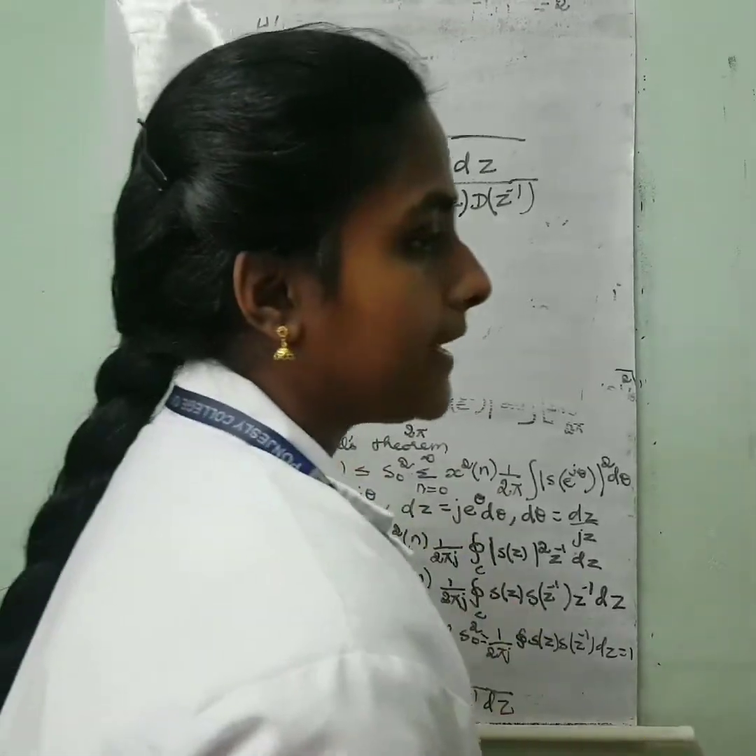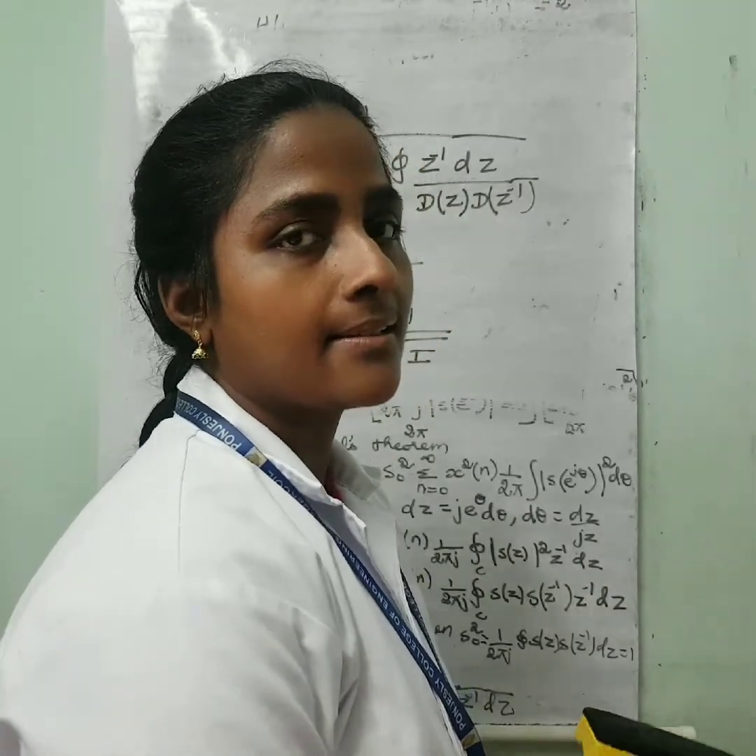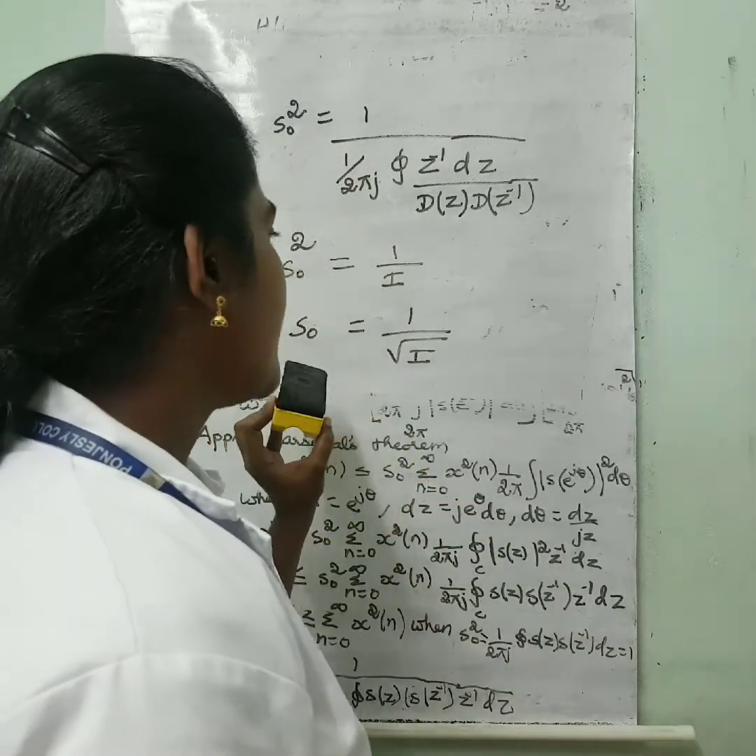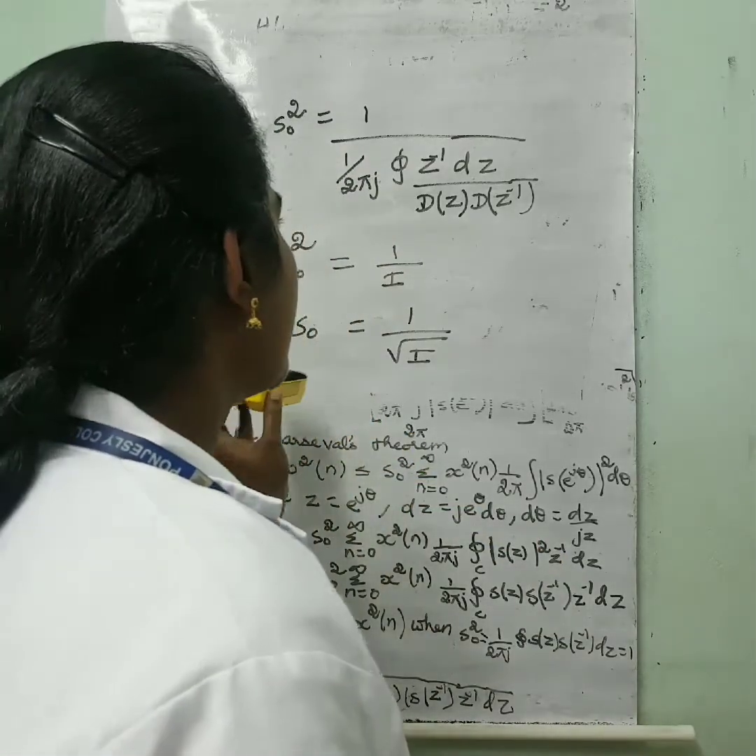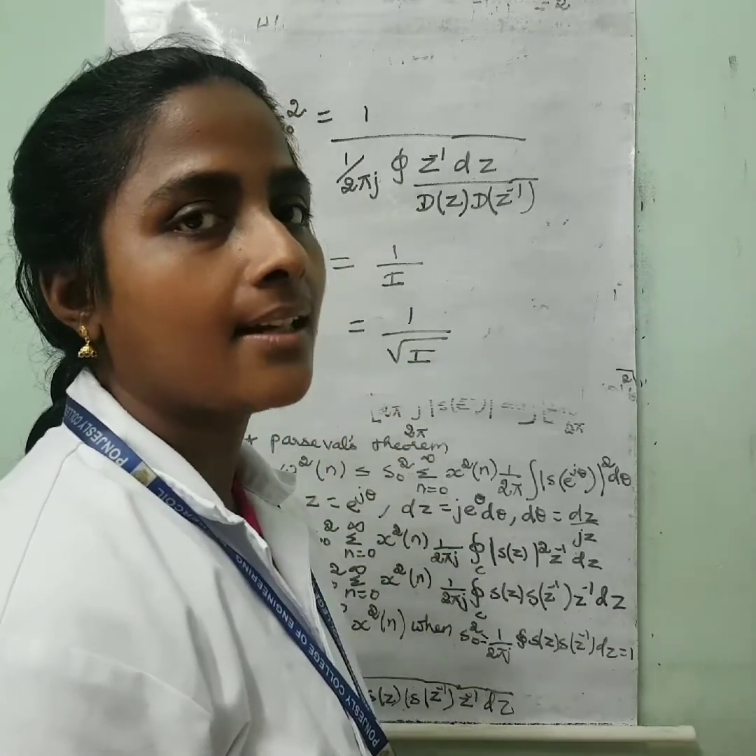So here we have studied saturation arithmetic and signal scaling, and we have derived the formula for signal scaling, that is signal scaling s naught is equal to 1 by square root of I. That's all. Thank you.